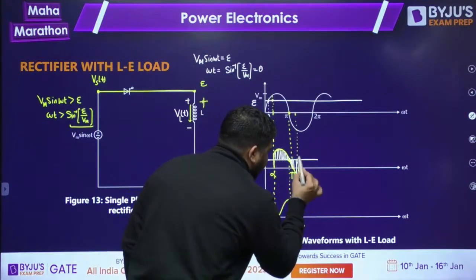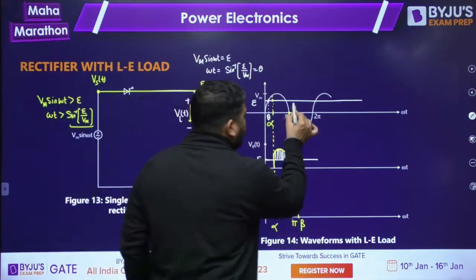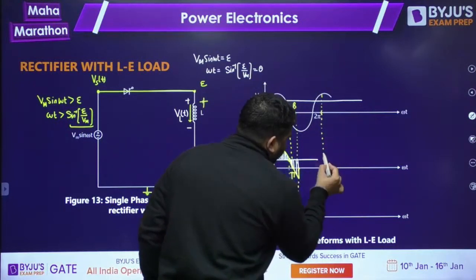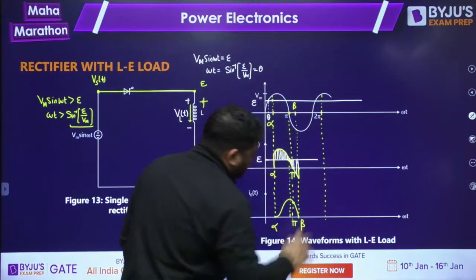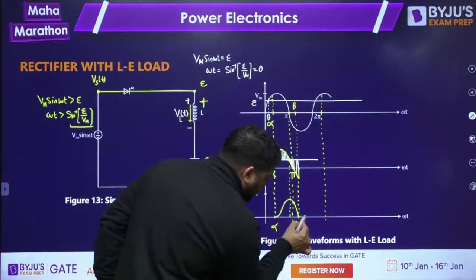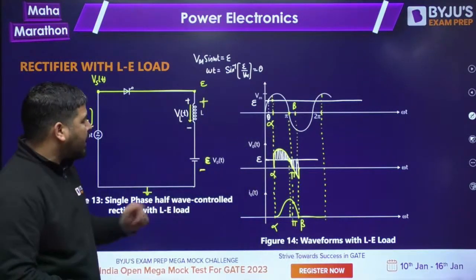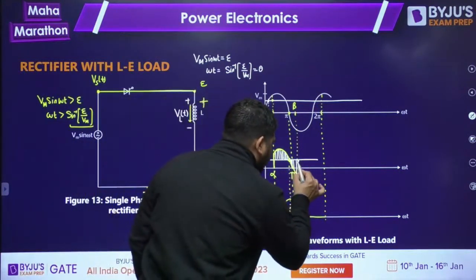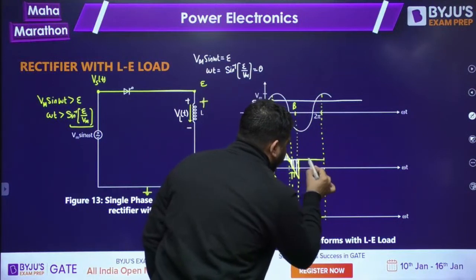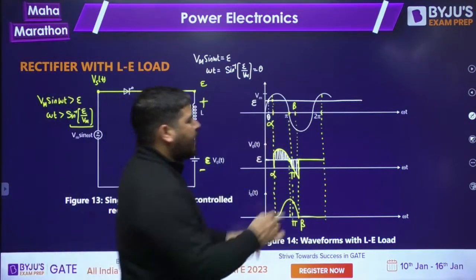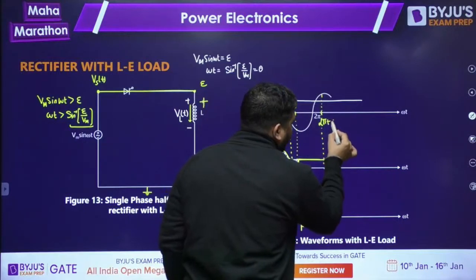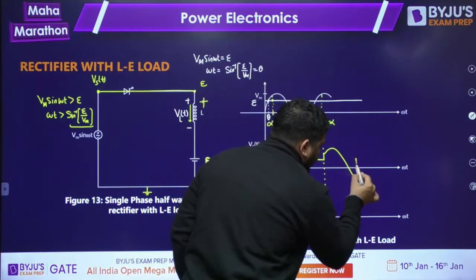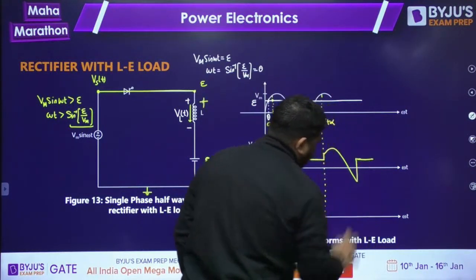Now what will happen after that? After that, from this beta onward, from beta to again 2 pi plus alpha, there will be no current. If there is no current, then the output voltage will be at E. Output voltage will remain at E. Is it fine? And then you are firing again at 2 pi plus alpha, and the output voltage will be like this. Is it fine, guys? This will be my output voltage wave shape.